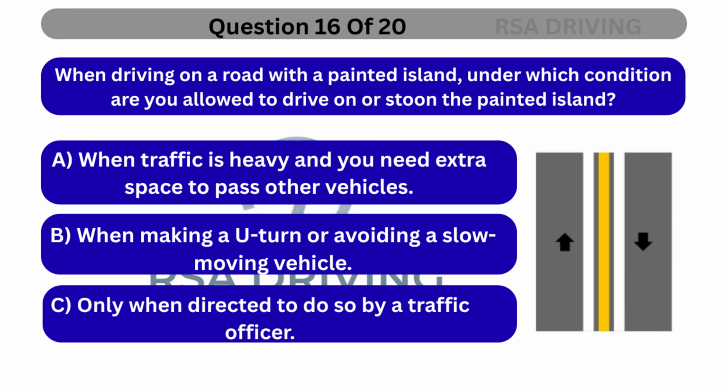Question 16. When driving on a road with a painted island, under which condition are you allowed to drive on or stop on the painted island? A. When traffic is heavy and you need extra space to pass other vehicles. B. When making a U-turn or avoiding a slow-moving vehicle. C. Only when directed to do so by a traffic officer.